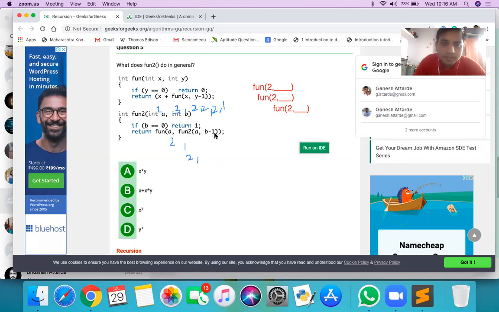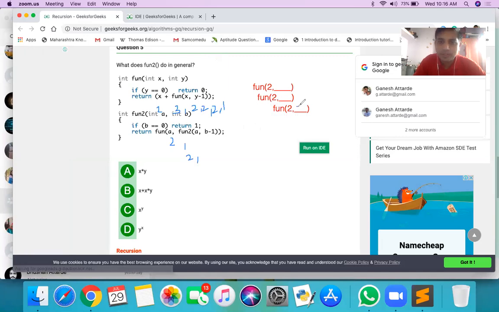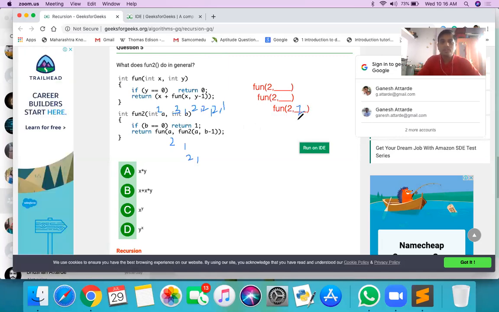Now again b is 1, and then b is 0, because fun2 of 2, 0 gets called and returns 1. So it returns 1, and this 1 is returned here.